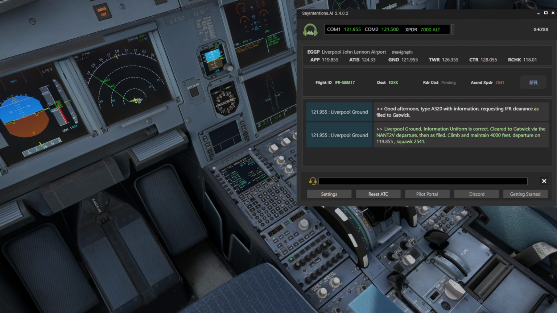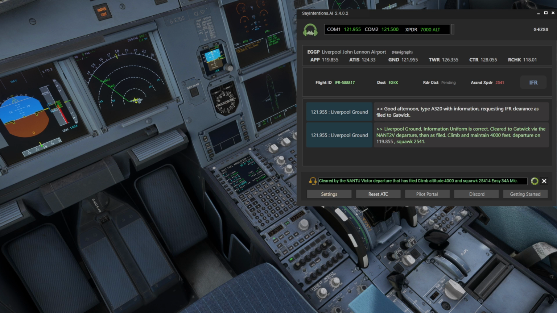Easy 34 Alpha Mike, Liverpool ground, information uniform is correct. Cleared to Gatwick via the NAT2V departure then as filed. Climb and maintain 4,000 feet. Departure on 119.855, squawk 2541. Cleared via the NAT2 Victor departure as filed. Climb altitude 4,000 and squawk 2541 for Easy 34 Alpha Mike.